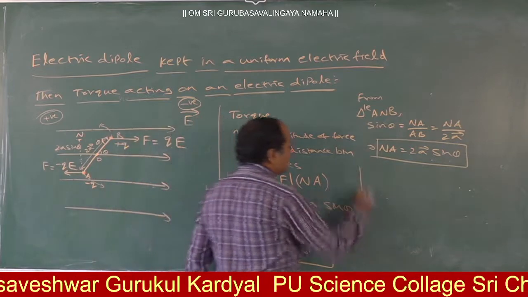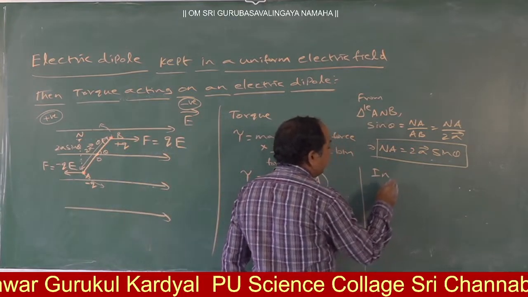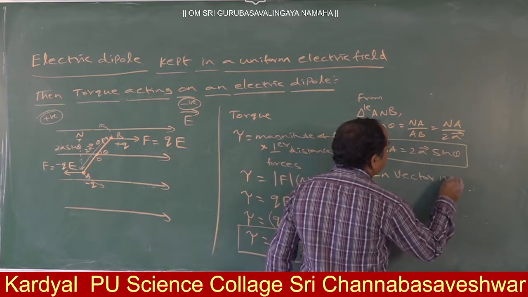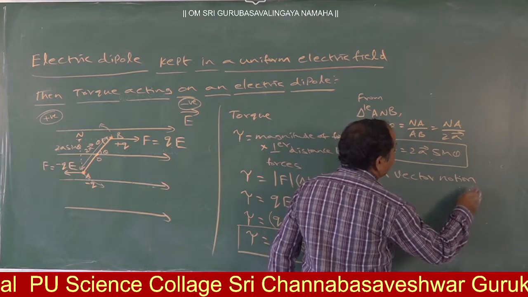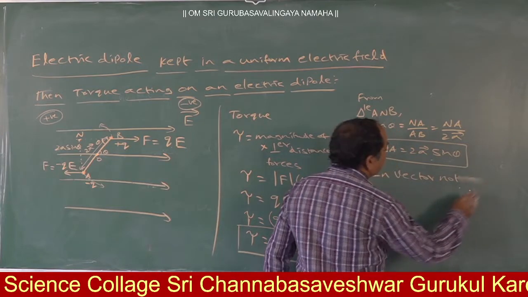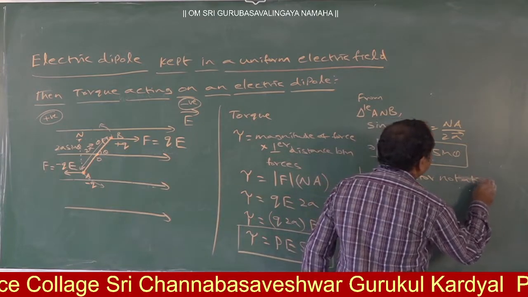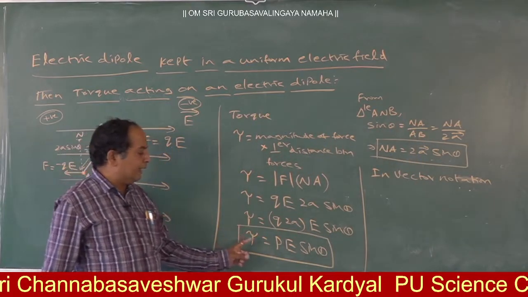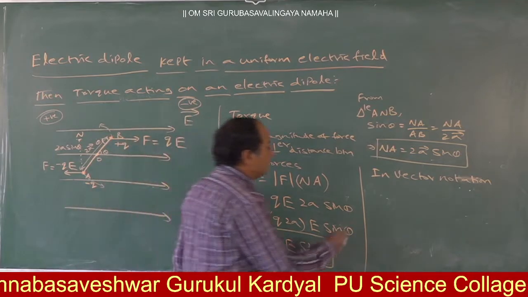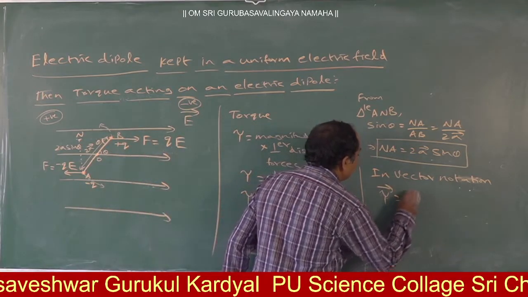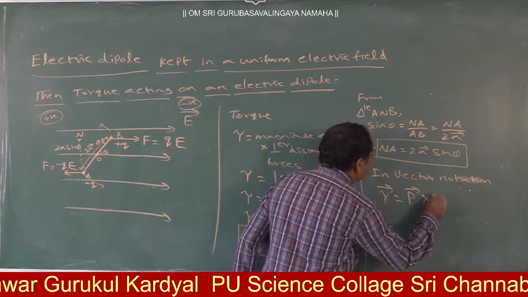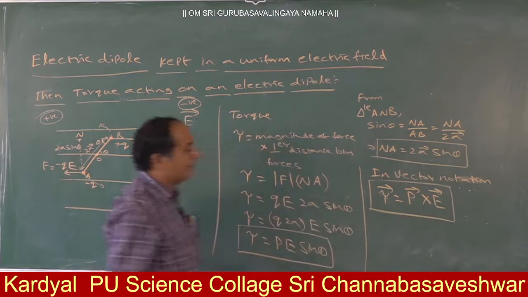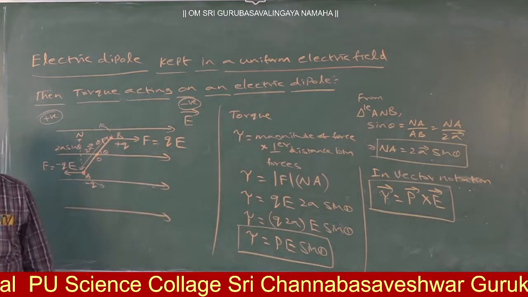In vector notation, sine theta comes in a vector product or scalar product? Vector product. The formula for vector product is A bar cross B bar equals AB sine theta. So here P sine theta means you may write tau bar is equal to P bar cross E bar.